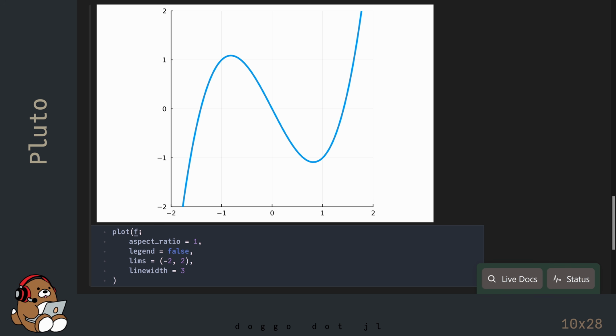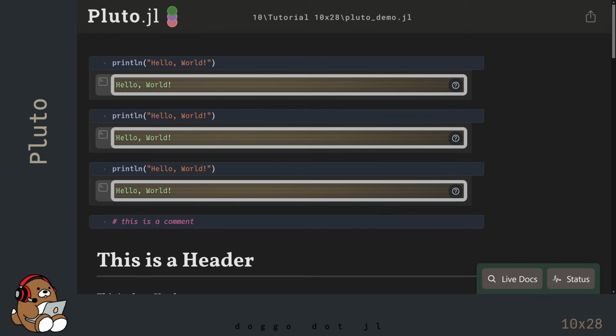When you're done with your session, you don't need to worry about saving your file since it's auto-saved for you. But you do have several other options for exporting your file if you're interested. If you click on this export icon at the very top right corner, you'll see several different ways to export your file.